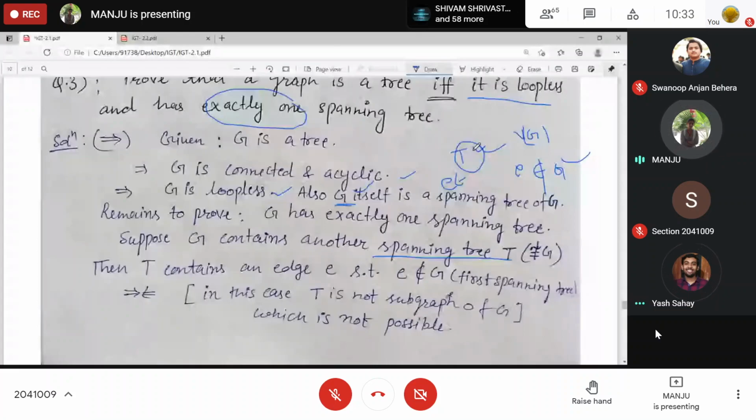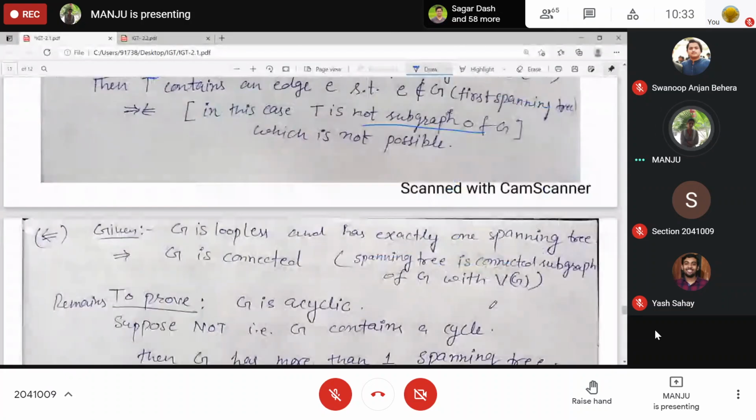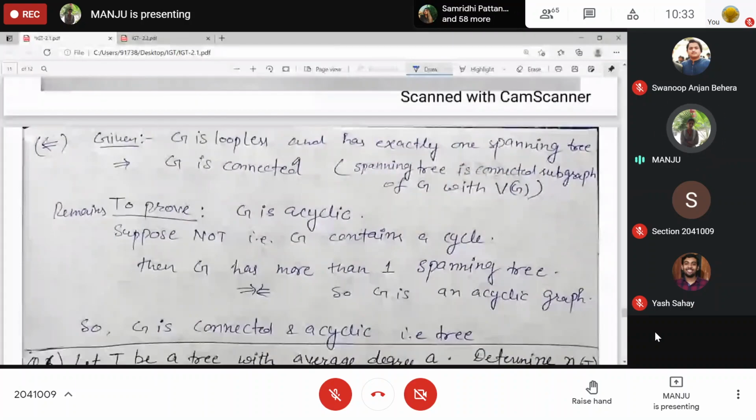So this will contradict our statement that T is the spanning tree, whatever we have assumed. In this case, it will not become the subgraph. The reverse is what? G is loopless and having exactly one spanning tree. Then they are just proving again by contradiction.